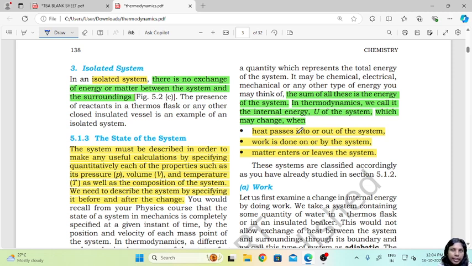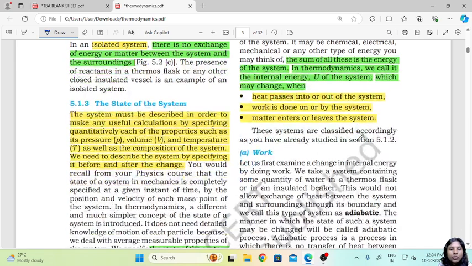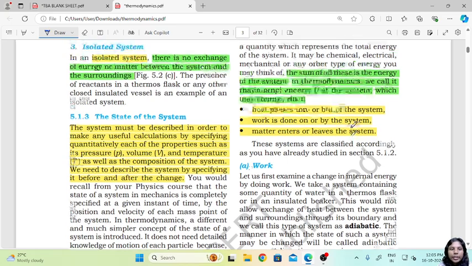Now this internal energy can change depending on some factors like the heat passed in and out of the system, the work that is done by the system or on the system, and the matter that enters or leaves the system. So we have three things here: heat, work and matter. Heat that is going in and out, work that is being done on the system or by the system, and matter that is entering or leaving this system. Based on this, in the further class we will talk about the work done by the system, on the system, the heat and the change in matter.